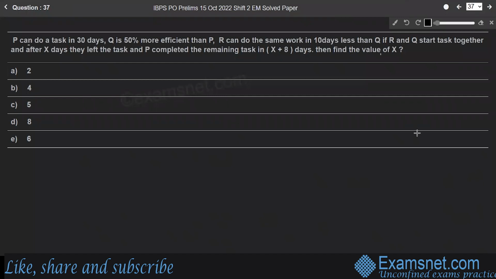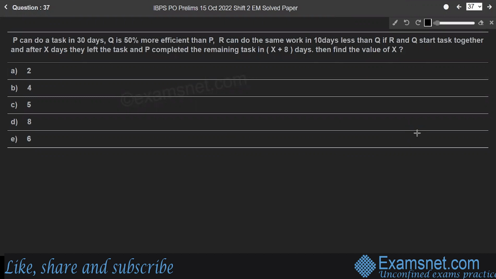Question 37. P can do a task in 30 days. Q is 50% more efficient than P. R can do the same work in 10 days less than Q. If R and Q start the task together and after X days they left the task and P completed the remaining task in X plus 8 days, then find the value of X.